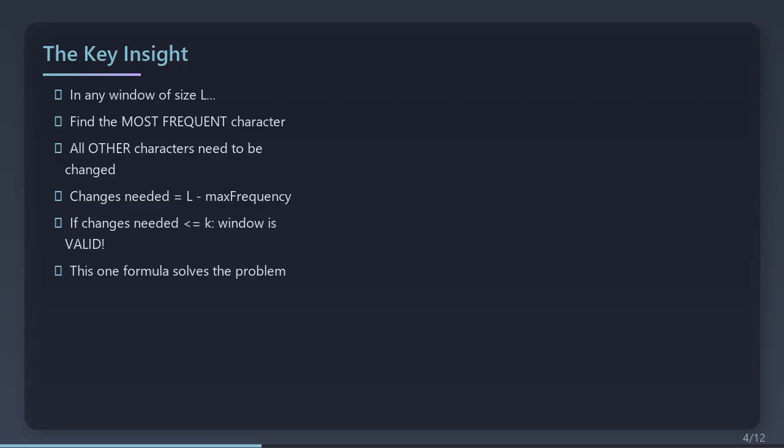Here's the golden insight. Look at any window in the string. Count the most frequent character in that window. To make the whole window one character, we keep those frequent ones and change everything else. So the number of changes needed equals window size minus the count of the most frequent character. If that number is less than or equal to k, the window is valid. We can make it all one character with at most k changes. That's the formula: window size minus max frequency less than or equal to k.